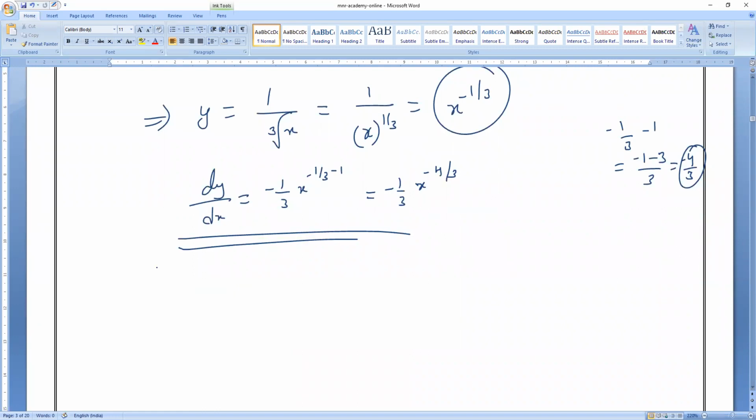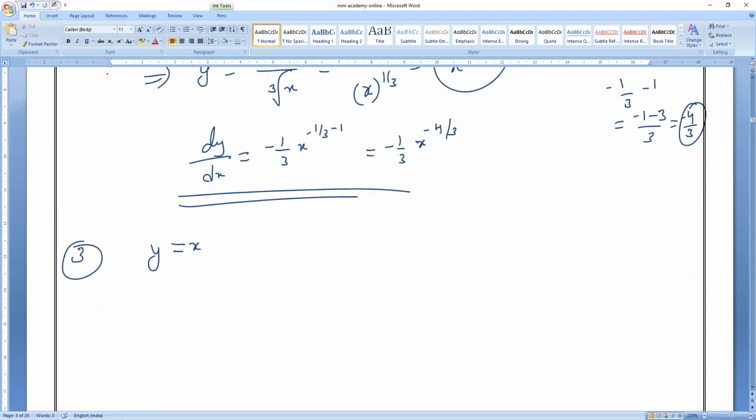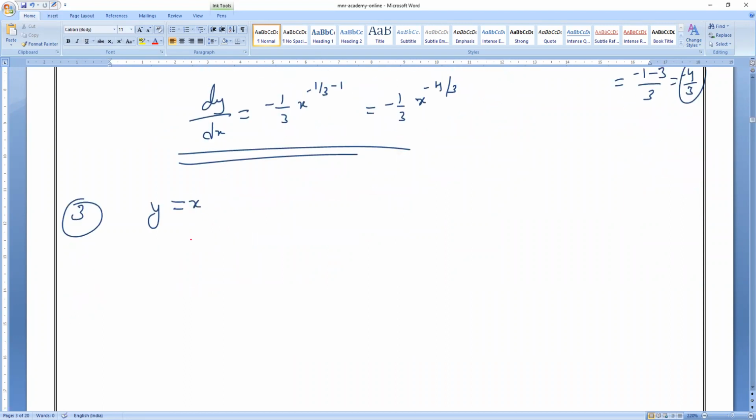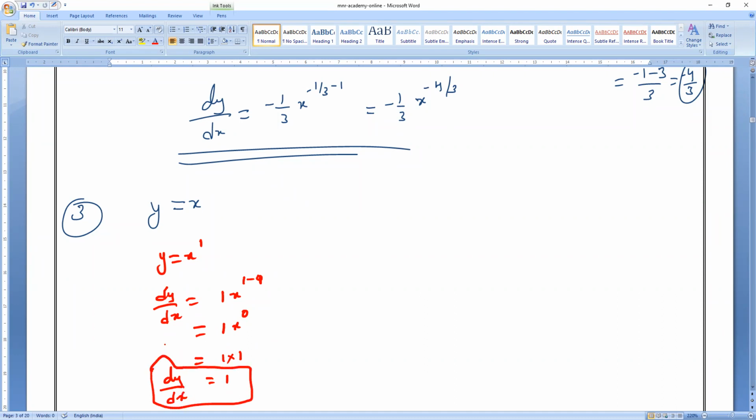So this is rule number 2, formula number 2. Next, formula number 3. y is equals to x. See that x is not a constant. x is a what, guys? Variable. So x power nothing is there means what is remaining? x power 1. Then dy by dx is equals to 1 into x power 1 minus 1, which is x power 0. Anything power 0 is 1. So 1 into 1 is equals to 1. So dy by dx of any variable, the value is 1. Clear? Understood?